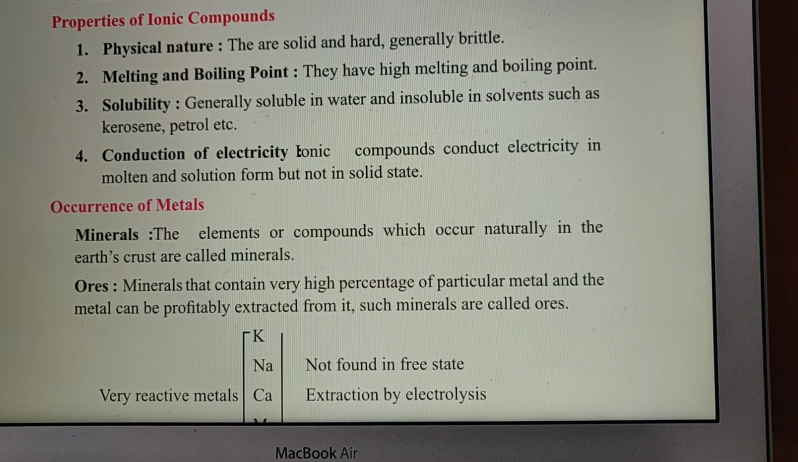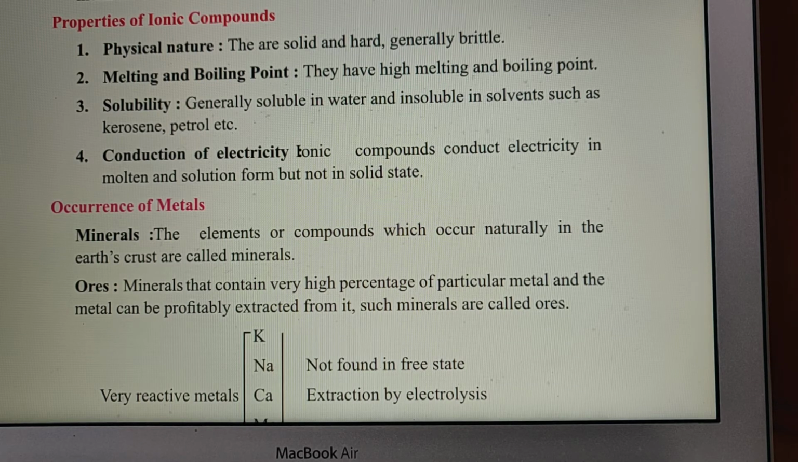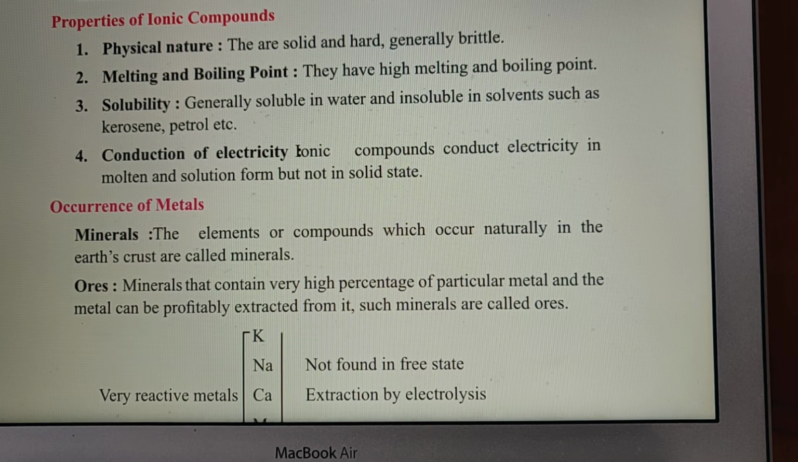First is the physical nature. They are solid and hard, generally brittle. All ionic compounds are solid, hard and brittle. Melting and boiling points: they have high melting and high boiling points. Solubility: they are generally soluble in water and insoluble in solvents such as kerosene and petrol.